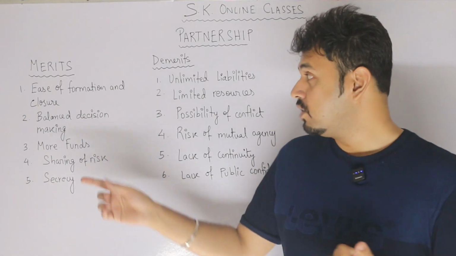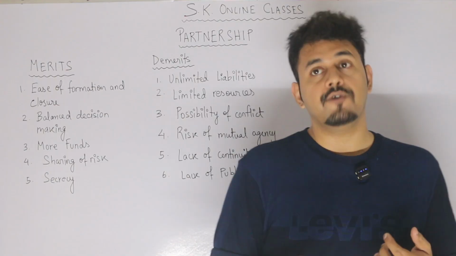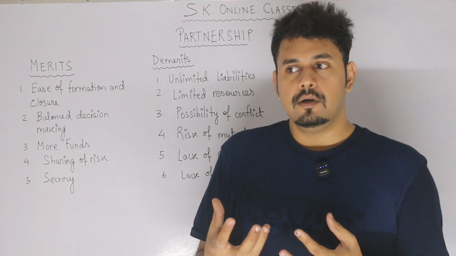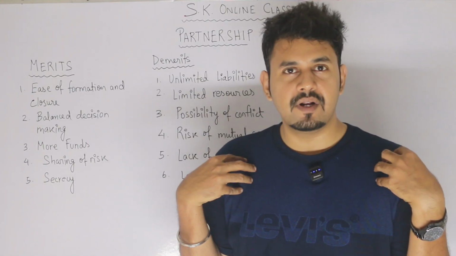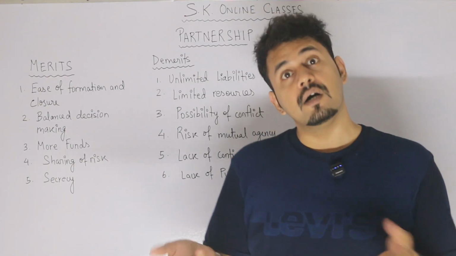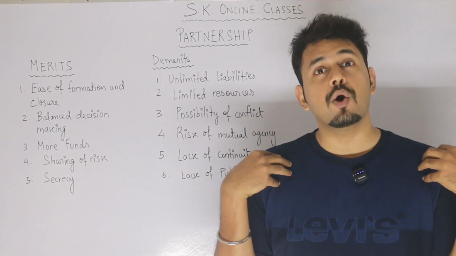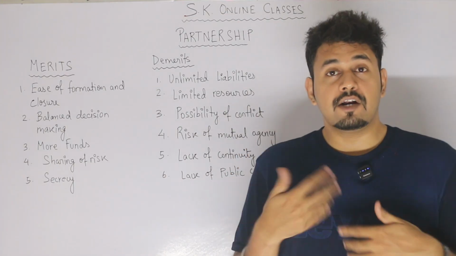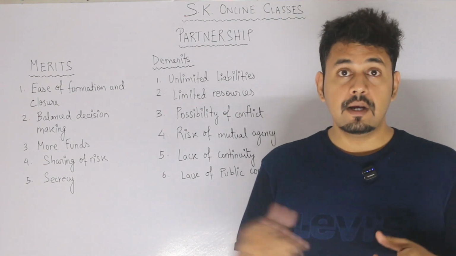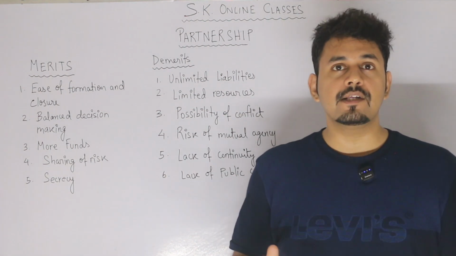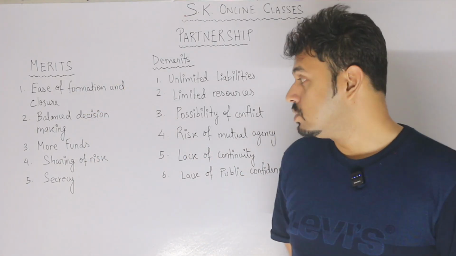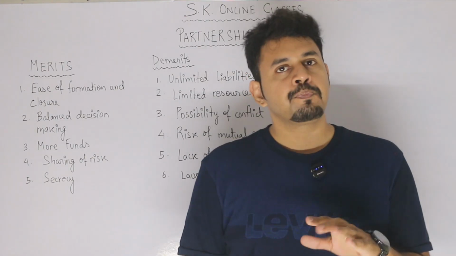Sharing of risk. Now, sharing of profits is also a merit. If sharing of profits is a merit, no. Why is sharing of profits not a merit? Because earlier I used to get the entire profit. Now I have to share it with my partners. So how is it a merit? But earlier I used to bear the entire loss. If there's a loss, or if any kind of mishap takes place, I was the one who used to bear it completely. Now I have other people who would share the risk with me. So again, risk sharing is a merit of the partnership form.